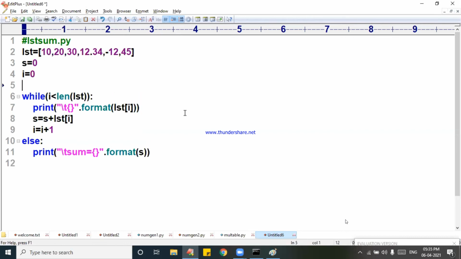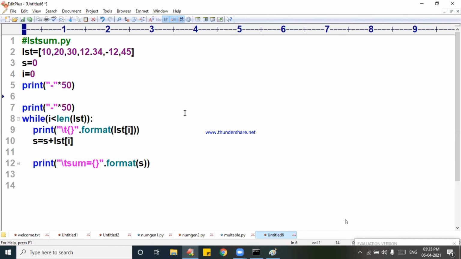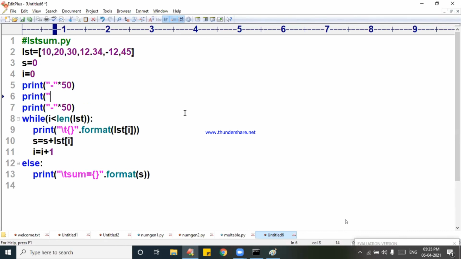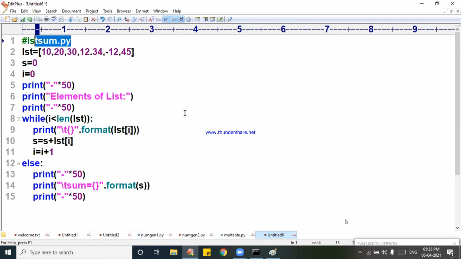Before that, I would like to print our decoration part, star times 50. In the middle of it, I print elements of list. I am printing those elements. After that, I want to print the sum also. Now I want to print a fully decorated result. Print this now. LST sum.